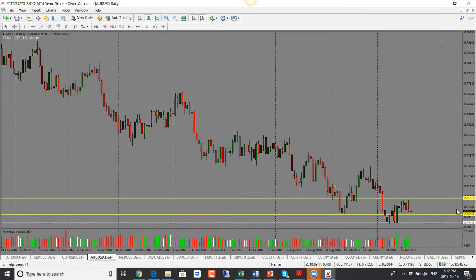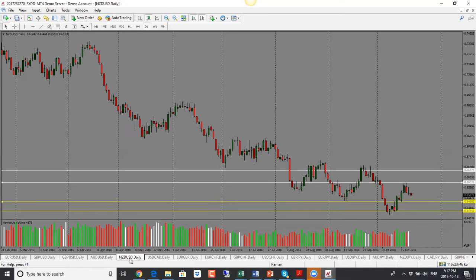And target here, the first target will be 0.7080. And we'll have to watch out for this because that is an important support level here, as we see price had reacted here previously. So watch out for that, but overall bias is to the downside and looking for price to drop further here. 0.7040 will be the target to the downside. So bearish bias for Aussie dollar as well.